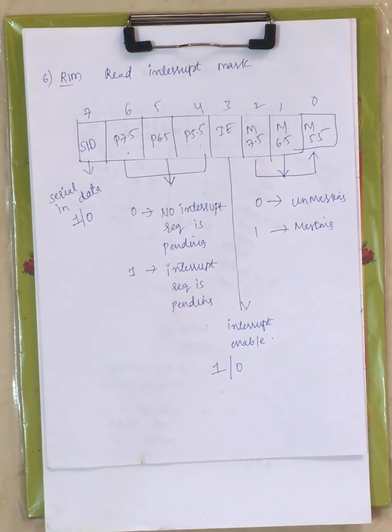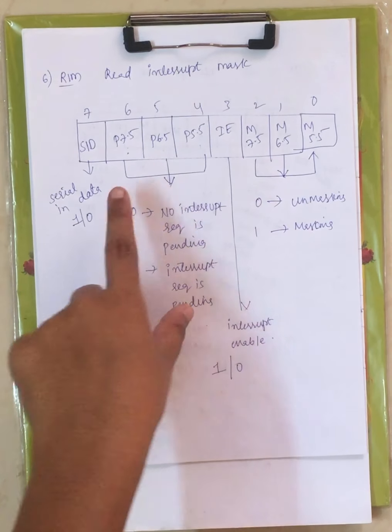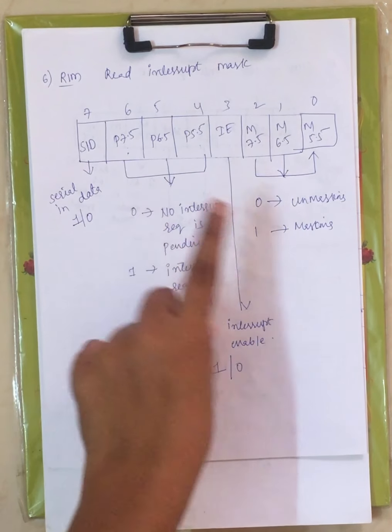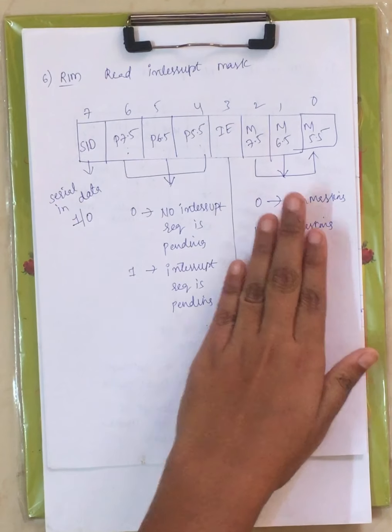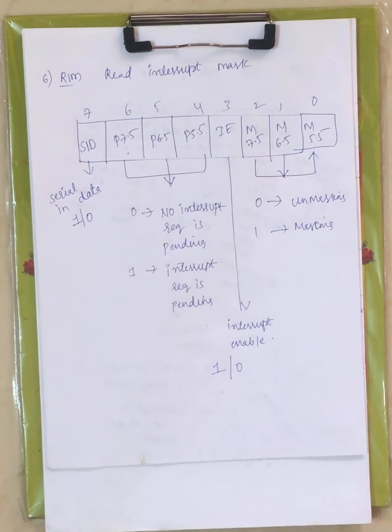Now this is about your RIM instruction. It is used to read the status of the hardware interrupts, right? You can see whether they are masked or unmasked, and whether the interrupt request is pending or not pending. That's why it is used to read the status of hardware interrupts. It also reads the condition of SID, that is serial in data, right?